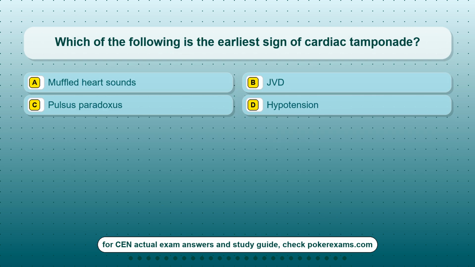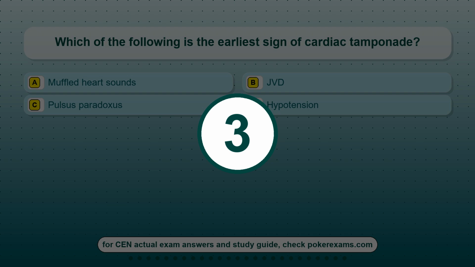Question 25. Which of the following is the earliest sign of cardiac tamponade? Option A, muffled heart sounds. Option B, JVD. Option C, pulsus paradoxus. Option D, hypotension.